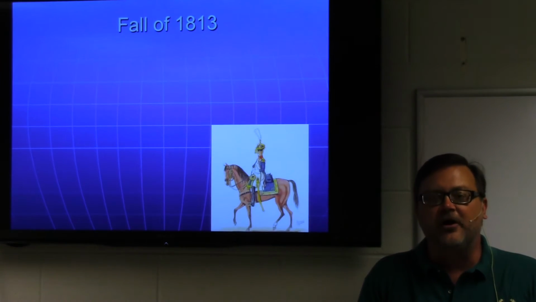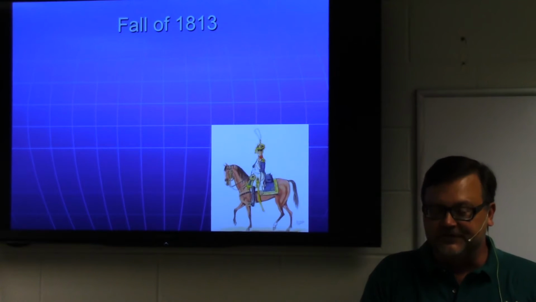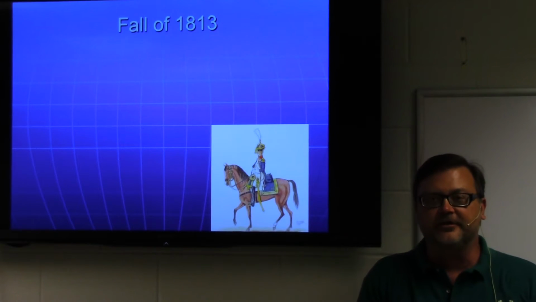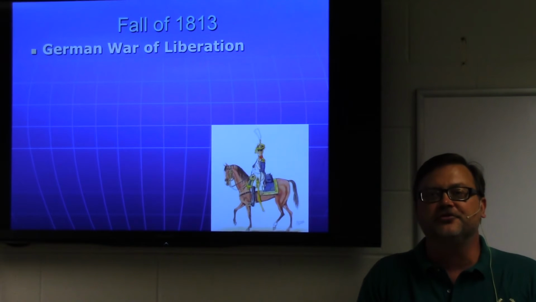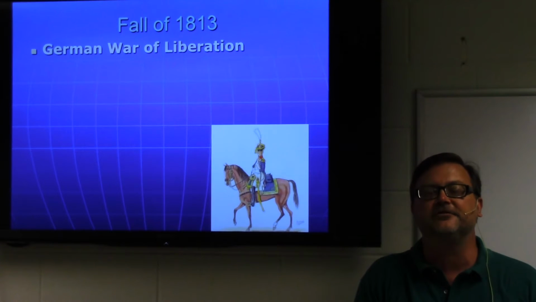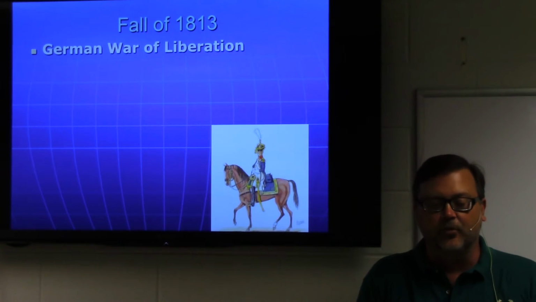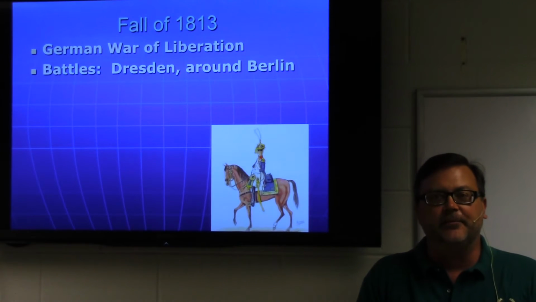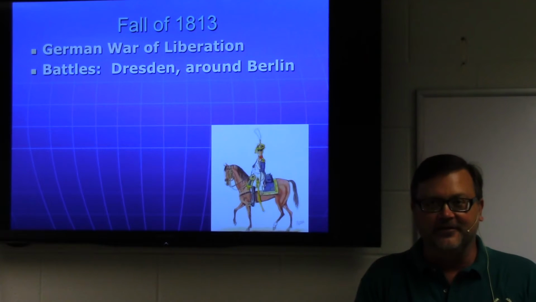So as we go into the fall of 1813, the Sixth Coalition's much stronger now. Napoleon is very angry that the Austrians have turned on him. And this will be the German War of Liberation. If you get a chance to go to Germany, you'll see monuments all over Germany to 1813, the German War of Liberation, the Befreiungskrieg of 1813. The battles break out immediately. Napoleon's quite angry that he called for that 2-month armistice, and then he's ready to go now.